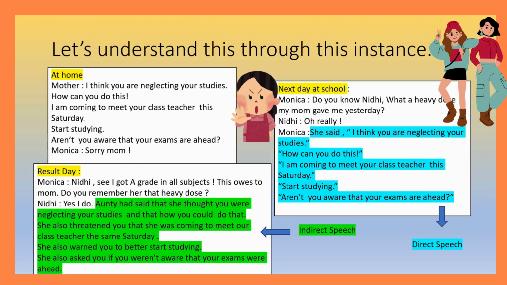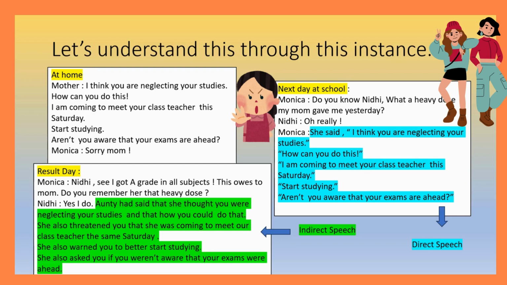Now, if you notice this colored part, this is everything what Aunt has said to Monica, but Nidhi has changed it in her own words. The quotation marks are not there now.